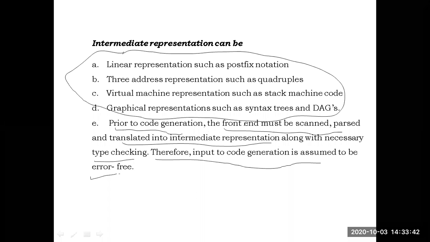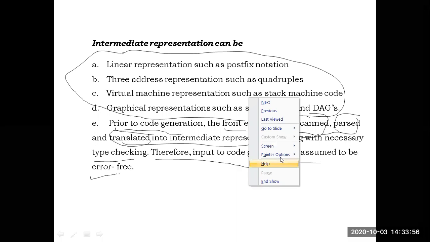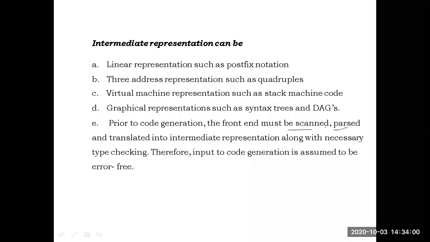In the front end, the source program is scanned in lexical analysis. In syntax analysis it will be parsed. And in semantic analysis, it will be translated into the intermediate representation. Okay. In the front end, it will be scanned, parsed and translated into intermediate representation along with necessary type checking. At the time of converting the intermediate representation itself, type checking will be done.